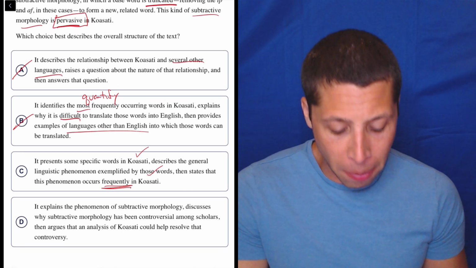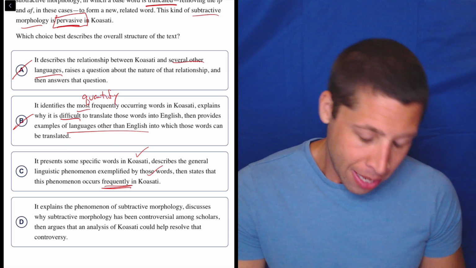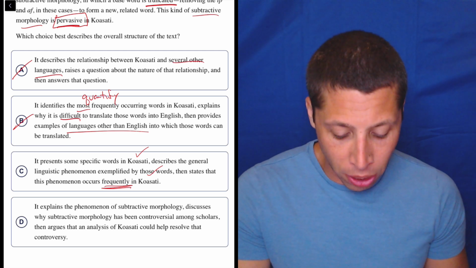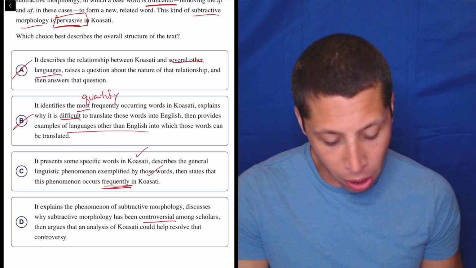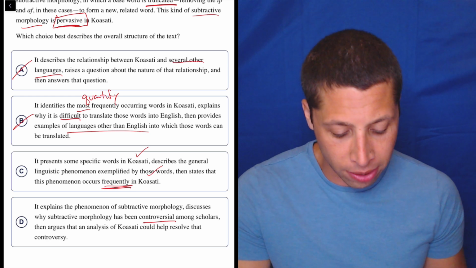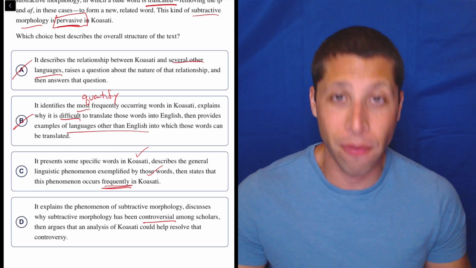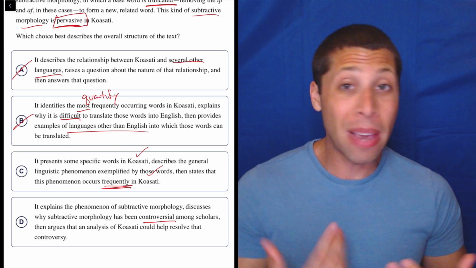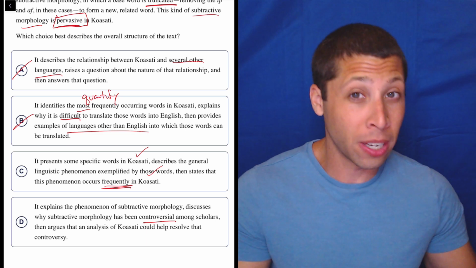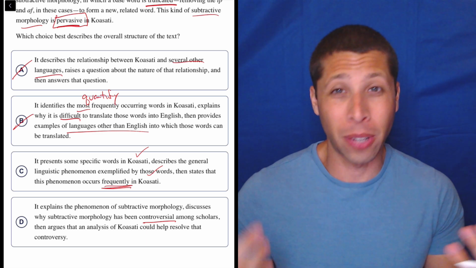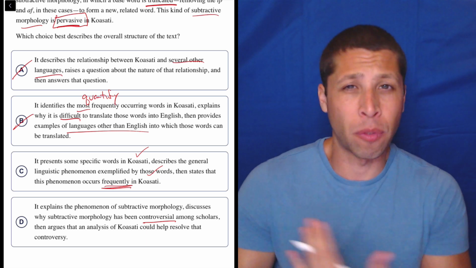D: It explains the phenomenon of subtractive morphology. Maybe. Discusses why subtractive morphology has been controversial among scholars, and argues that an analysis could help resolve that controversy. No, there's no controversy here. This is just like a thing. It's just like a statement of fact. They're not arguing over anything. Yeah, maybe subtractive morphology is weird, but that doesn't mean it's controversial. It's just, okay, this is a language that is maybe a little bit different from other languages.